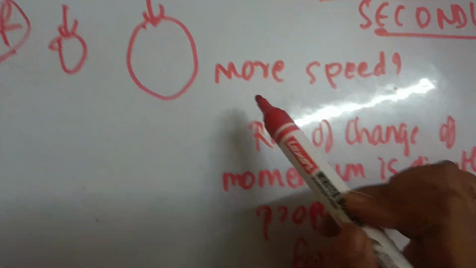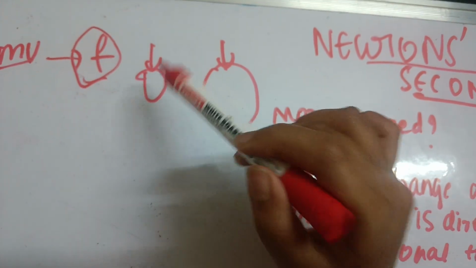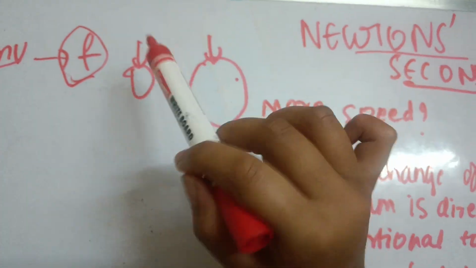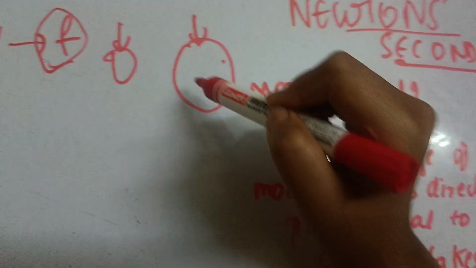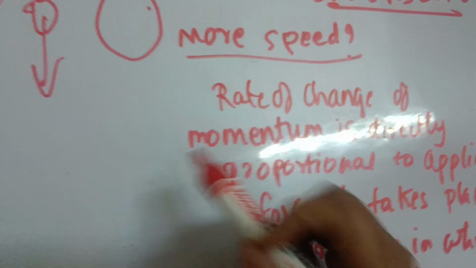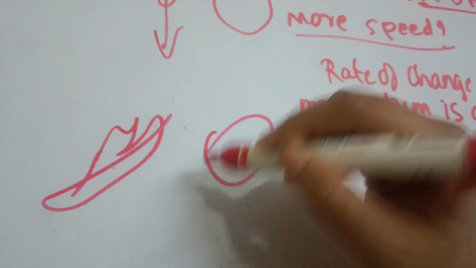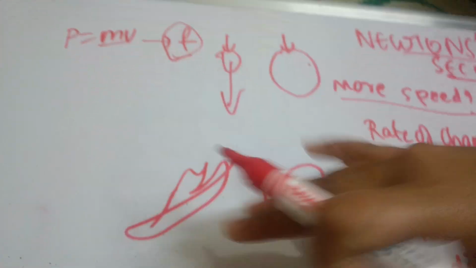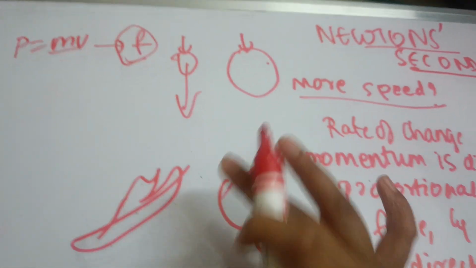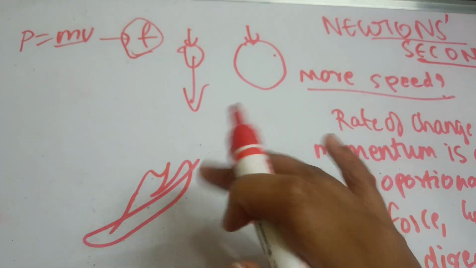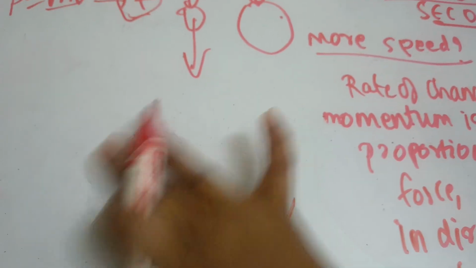Now see, if you apply the same force on two different bodies of different masses, this is a light body, this is a heavy body, which will acquire more speed? Obviously the light body, right? So if there is a feather and a stone, and you drop or throw them, you're applying some force. Which will fall faster? This one. Not because of the mass, I mean because of the mass as well, but here there is air resistance. Okay, fine, so let's just ignore the air resistance.